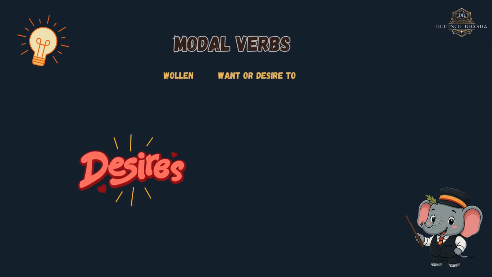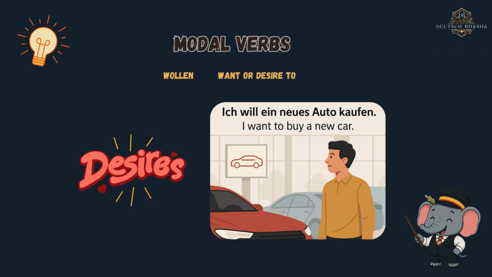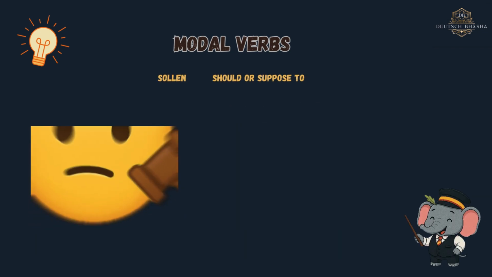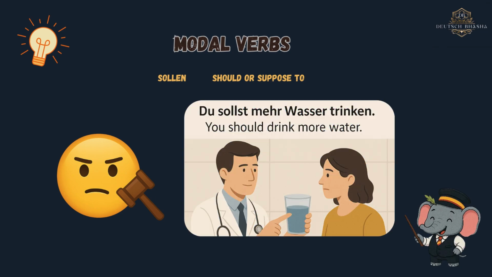Wollen means to want, shows desire or intention. It's about what you want. Use it when expressing what you or others want to do, talking about plans or decisions. If you want it, use wollen. Sollen means should, to be supposed to. Sollen is a bit softer. It expresses moral duty, advice, or expectation. Use it when giving advice, talking about what others want or expect from you, or making polite suggestions. Think of sollen when you should do something.